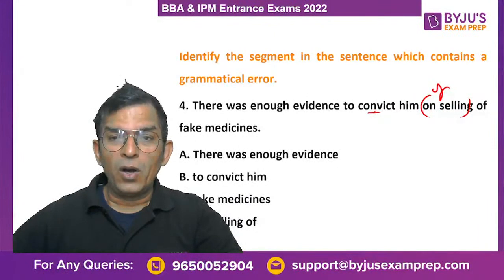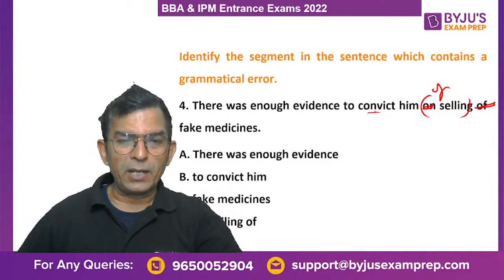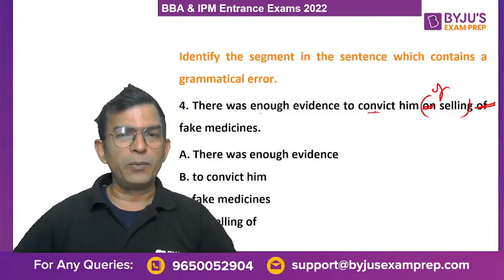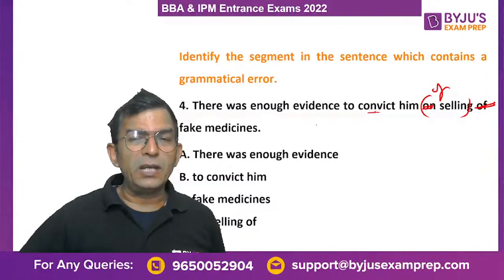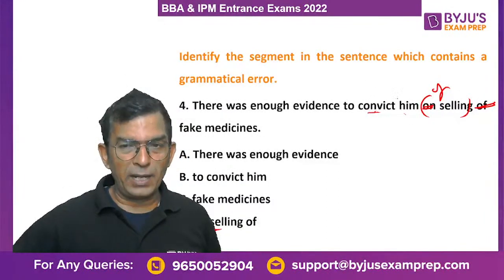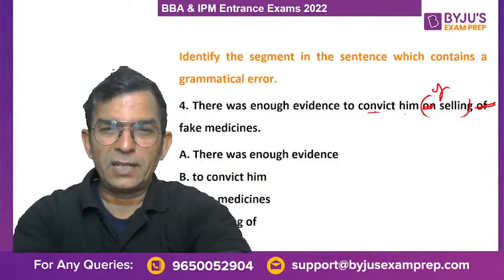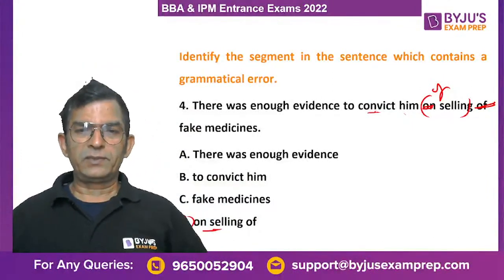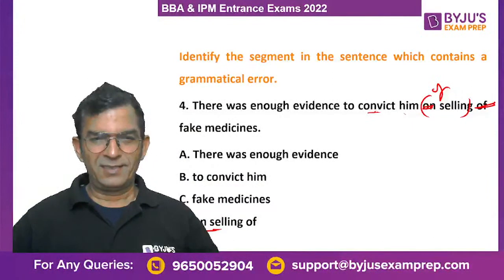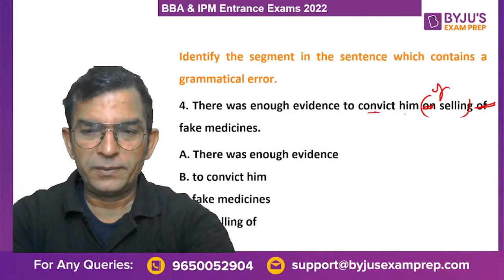Of selling fake medicines. ये ऑफ यहाँ नहीं चाहिए, यहाँ पर मैं ऑन कट करके ऑफ हो जाएगा. तो क्या पर मैं क्या करना पड़ेगा? ऑन सेलिंग ऑफ को हटा के लिखना पड़ेगा. There was enough evidence to convict him of selling fake medicines. ऑफ पहले आना चाहिए, ऑन हट जाना चाहिए. Is that clear? Is that clear, beta? Is that clear to all of you? Okay, now let's try the next question then.